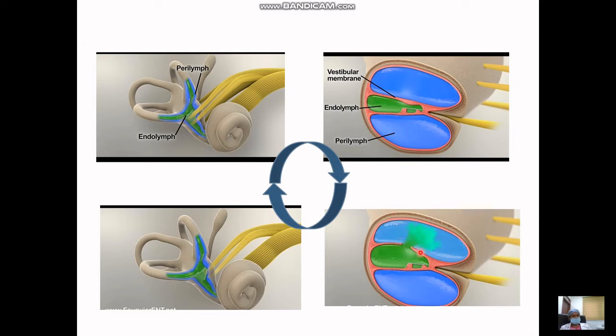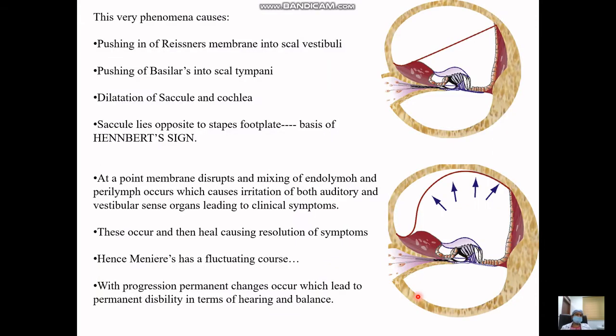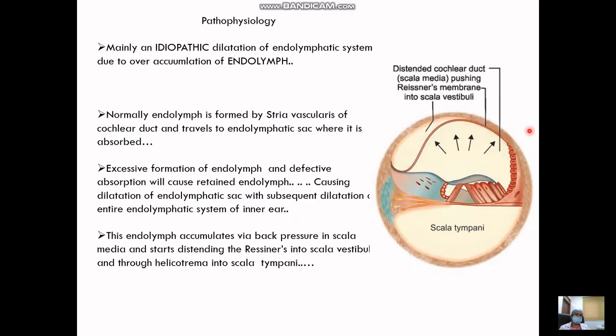With time, gradually there is release of the fluid and the pressure declines, Reissner's membrane heals itself, and finally there is resolution of the symptoms. So this is the sequence that makes up the entire Meniere's disease pathology, and because of this sequence of events, Meniere's disease becomes a recurrent kind of disease.